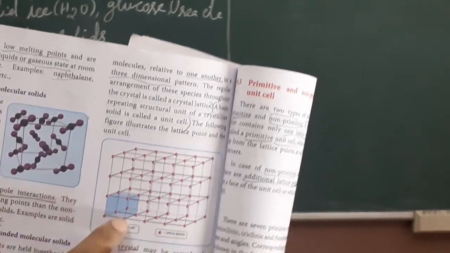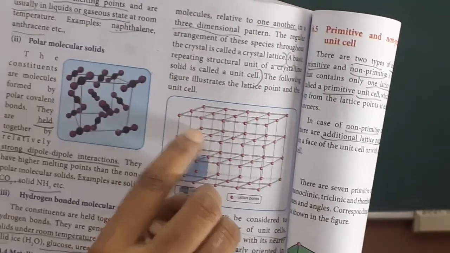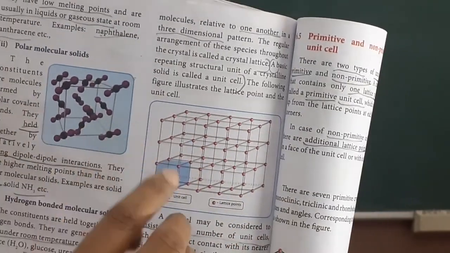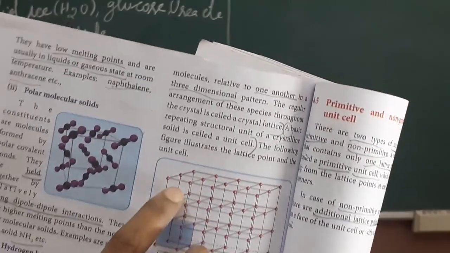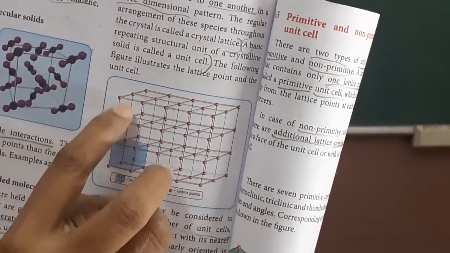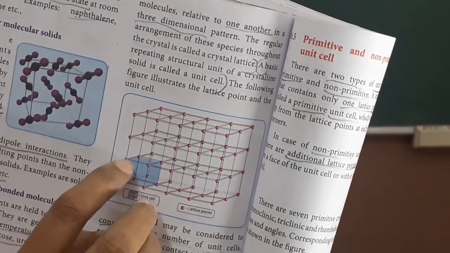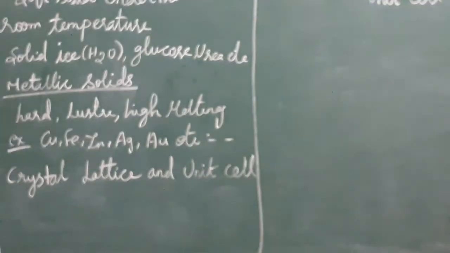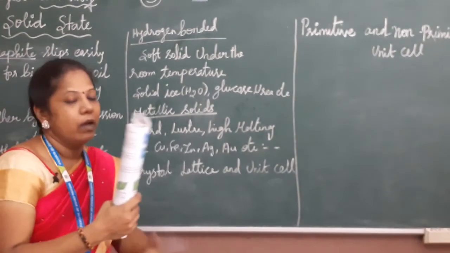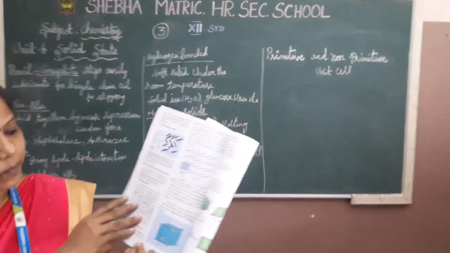In this one point, notice that the dot is the lattice. Each and every dot has a 3-dimensional shape. You have to notice 1, 2, 3. So you have to consider each and every dot; it is called a lattice. It has the 3-dimensional attached to the bonded. This is the main thing, and moreover you have to explain about the unit cell.